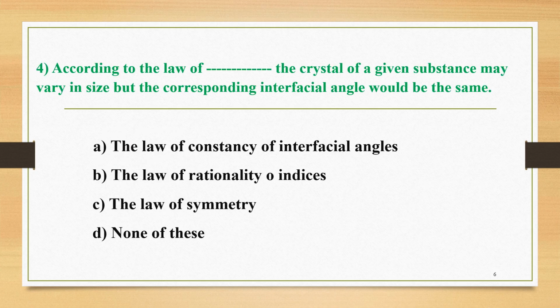The next question, number 4: according to the law of, the crystal of a given substance may vary in size, but the corresponding interfacial angle would be the same. The four options are: A, the law of constancy of interfacial angles; B, the law of rationality of indices; C, the law of symmetry; and D, none of these. The correct option is A, the law of constancy of interfacial angles.